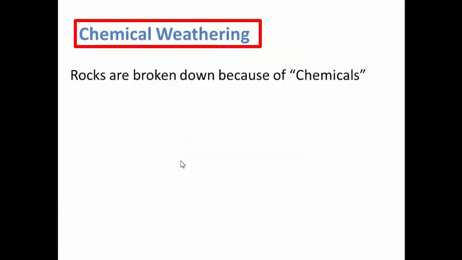In chemical weathering, you know that rocks are broken down. It's not a new thing for weathering. But here in chemical weathering, rocks are broken down because of chemicals. For example, do you know rainwater?